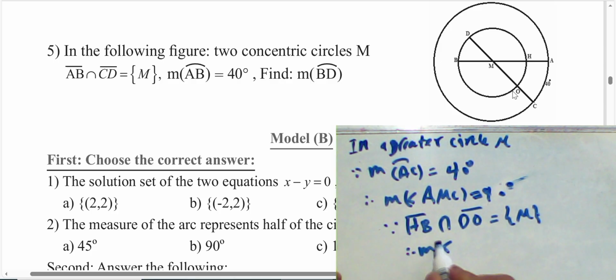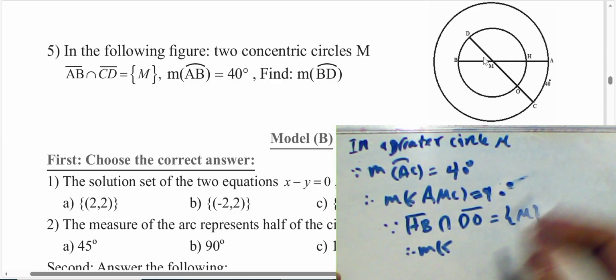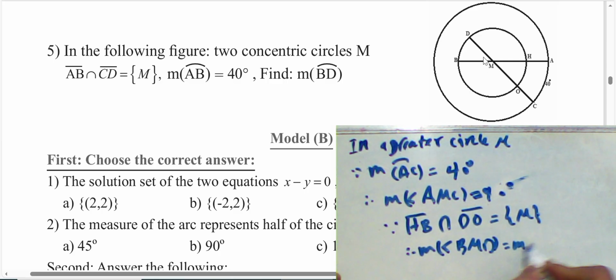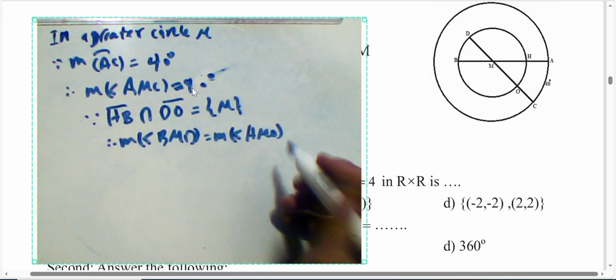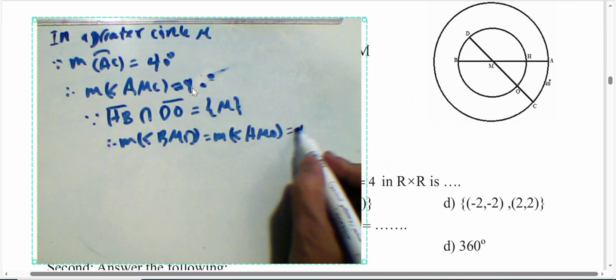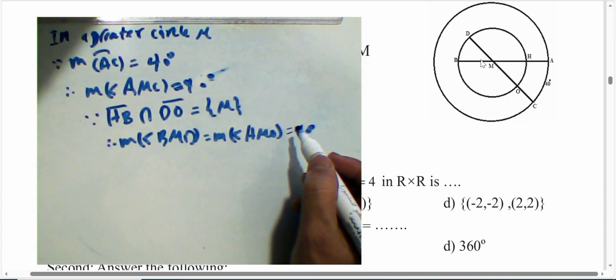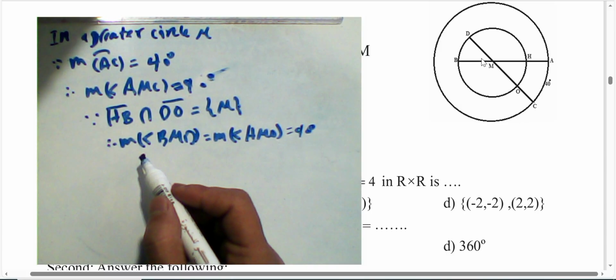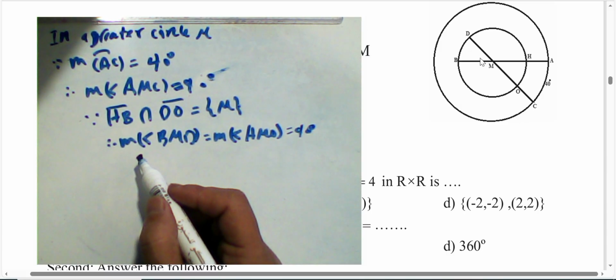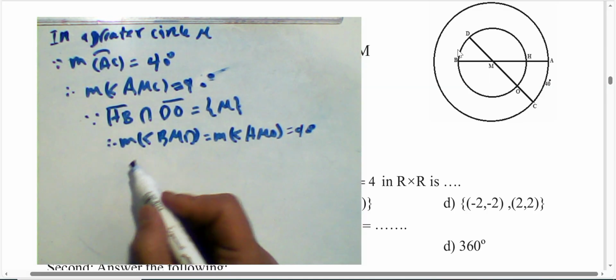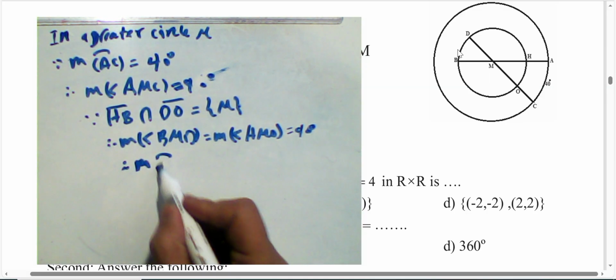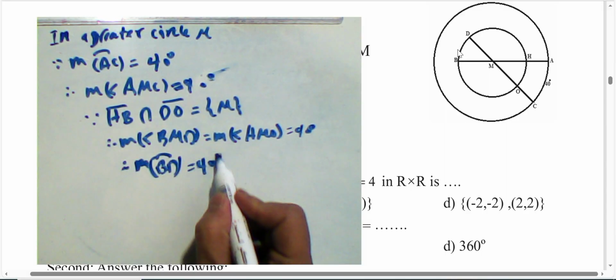Then the measure of angle BMD is equal to the measure of angle AMC, vertical opposite angles. They are equivalent, each one of them equals 40 degrees also. Then the measure of arc BD will be 40. This is the center of the circle. The measure of the central angle equals 40 degrees, and the opposite arc will be 40 also. The measure of arc BD will be 40 degrees also.